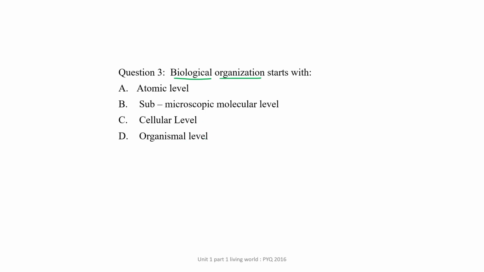They have given us 4 choices and we have to be very conscious in choosing the right level because they are asking about the biological organization, means about living organism. Okay, so just take your time. Atomic level, submicroscopic molecular level, cellular level, or organism level.